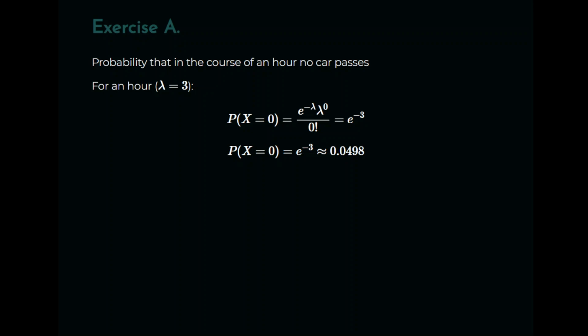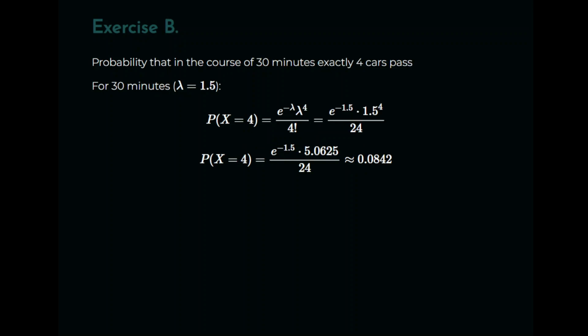Okay, so that really cancels itself out from the equation. Now, on the denominator we have 0 factorial, and this is another interesting result. 0 factorial is also always 1. So we have an expression there that is e to the minus lambda times 1 divided by 1. So essentially e to the minus lambda, e to the minus 3. And we work that out, a bit of calculator work, 0.0498. Essentially just short of 5%, 4.98%.